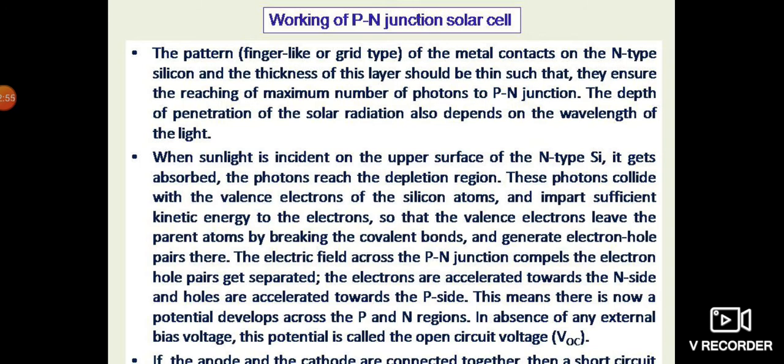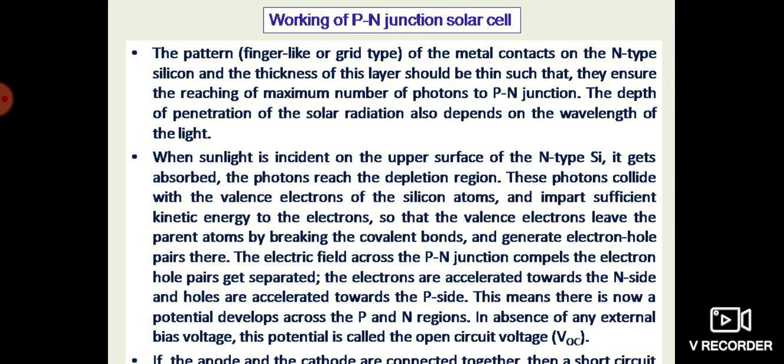Now let us summarize the whole process. The first point you can see here is the pattern of the metal contacts on the N-type silicon. The shape is finger-like or square grid-like. Particularly this type of metal contacts, that is, finger-like or grid-like in shape.